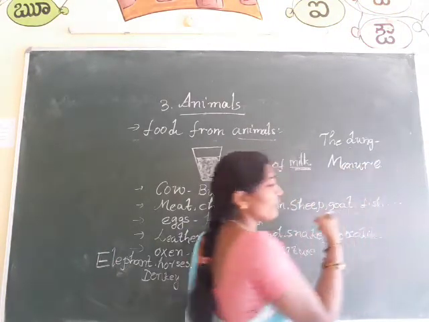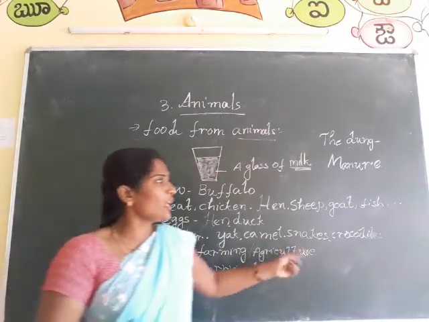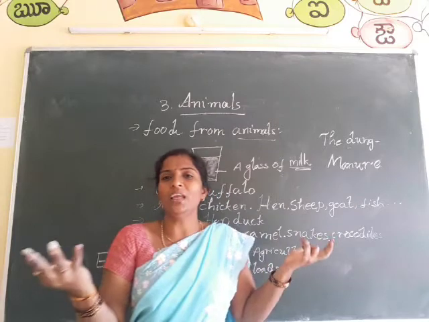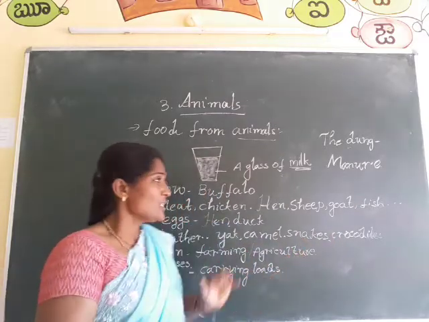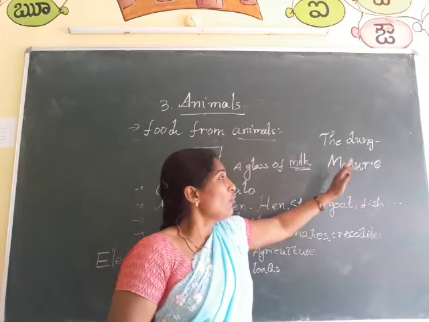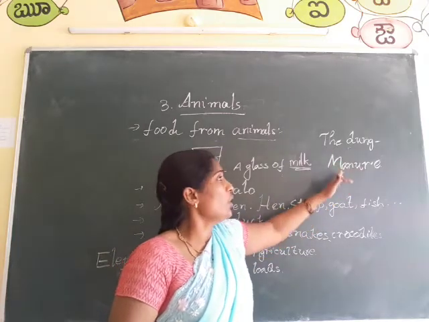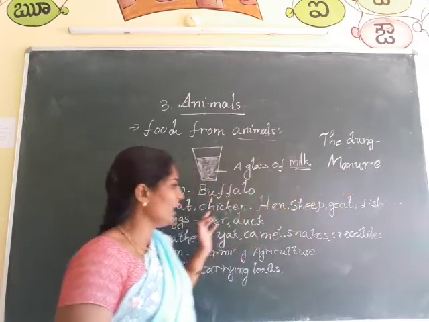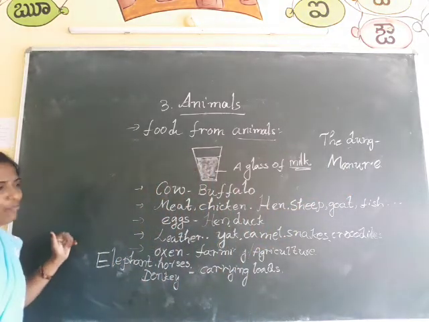And what is the use of this manure? If you give this manure to particular plants, they will grow very healthy. So this is the use of cow dung. With cow dung we can make manure. Okay, so these are the uses of animals.